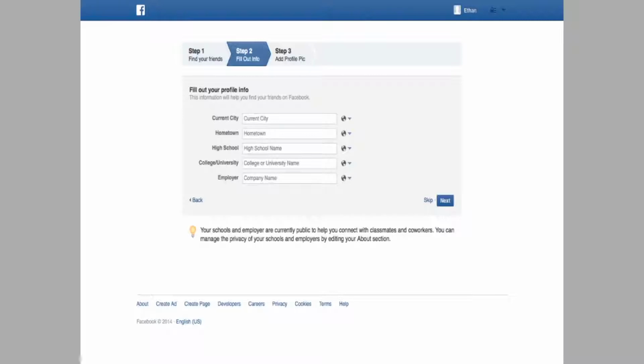Facebook also asks you to put some biographical information about yourself, such as where you live, where you went to school, and where you work. Now, you can skip this part of the process and not supply that information if you're not comfortable. But why Facebook does this is it can then suggest to you what other colleagues of yours where you work are on Facebook, or who else you may have gone to school with that you can connect with. And it's a wonderful opportunity to then understand who else that you knew may be on Facebook and how you can reconnect with them on this platform.